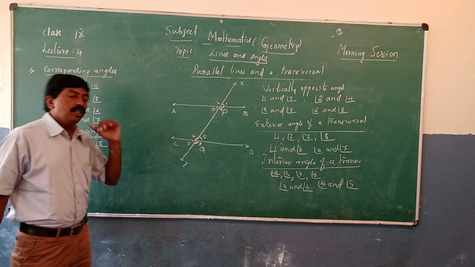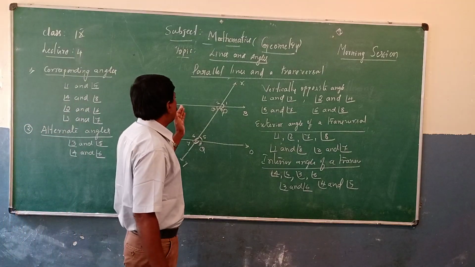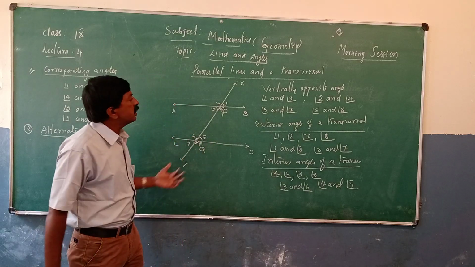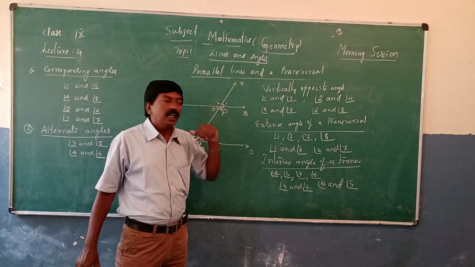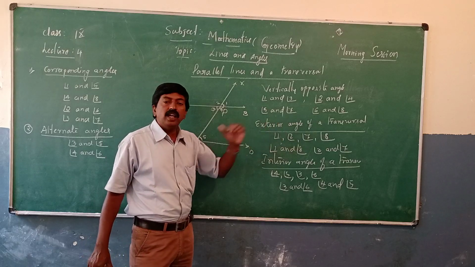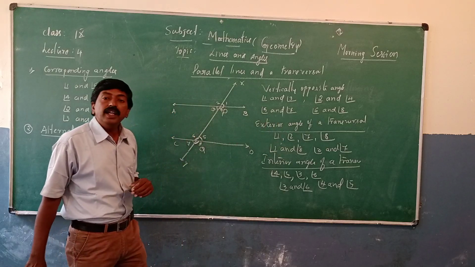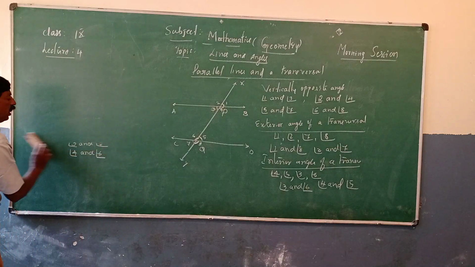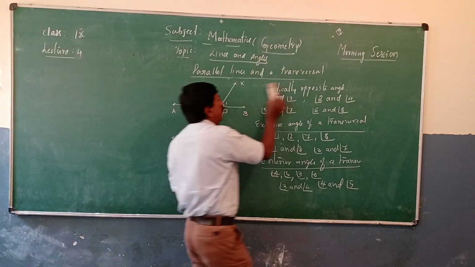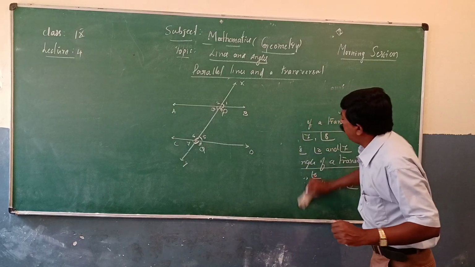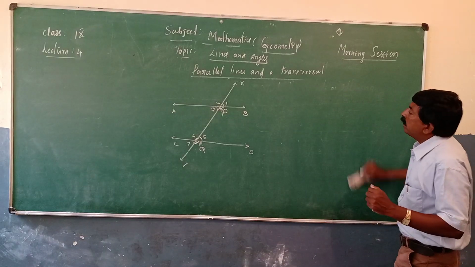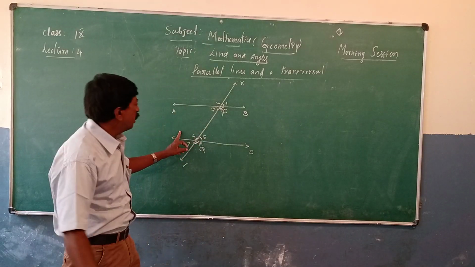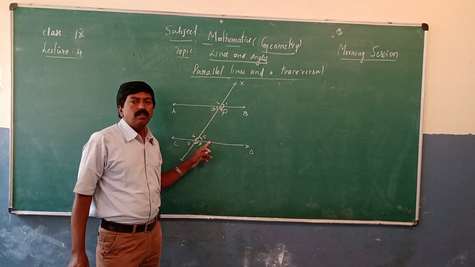Observe here, we have studied corresponding angles, alternate angles, vertically opposite angles, as well as exterior angles and interior angles of a transversal. Interior angles on the same side of a transversal are 3 and 6, and 4 and 5.